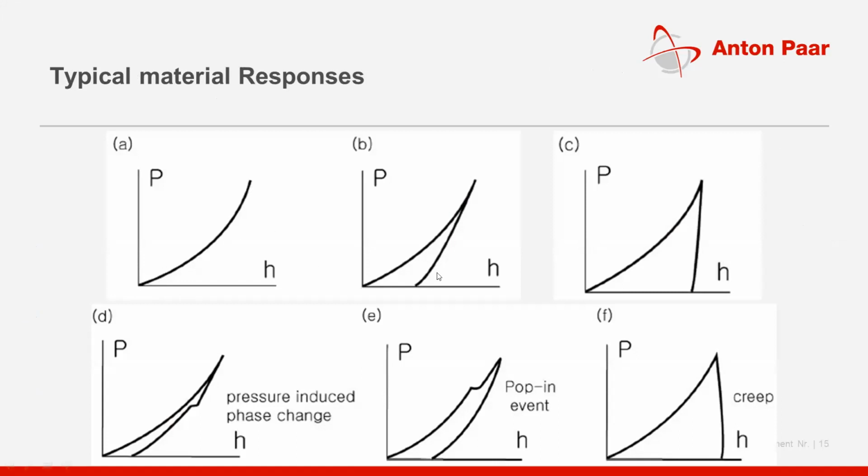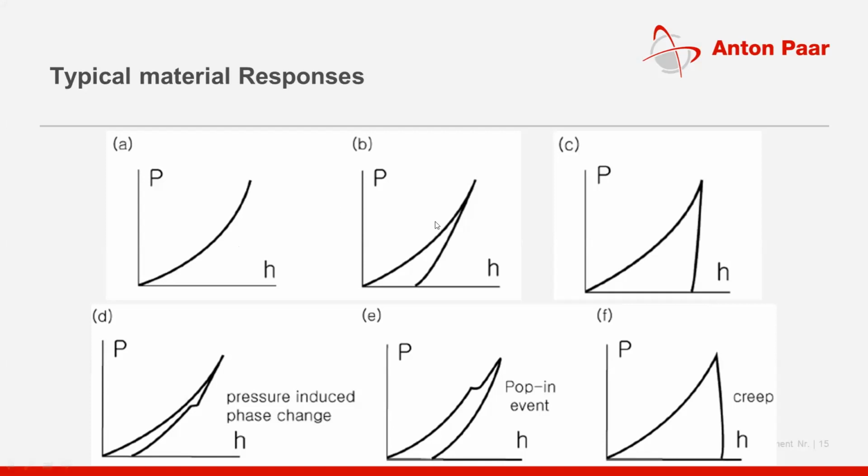So typical responses look like this. But when you see these responses, you can first figure out what exactly the response of the material is. If you refer to graph A, there is no hysteresis. The loading and unloading cycles follow each other. It means that, qualitatively, the material under test is a 100% elastic material. There is no plasticity involved in it.